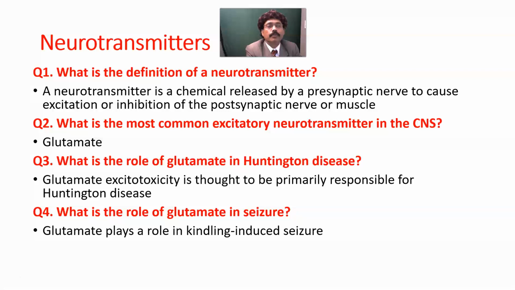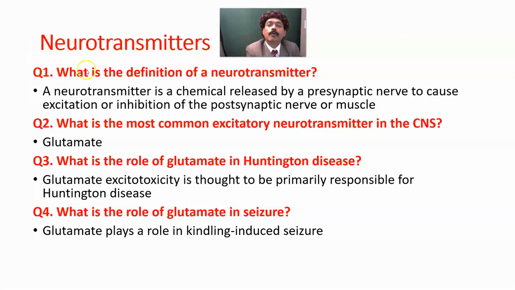Neurotransmitters are very important for the function of the central nervous system, the autonomic nervous system, and the somatic nervous system. Neurotransmitters are very essential. They work along with the hormones. We'll go through the questions and answers. We have many neurotransmitters, but we'll emphasize the most important ones.